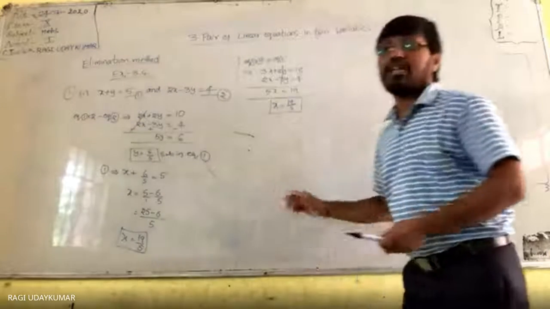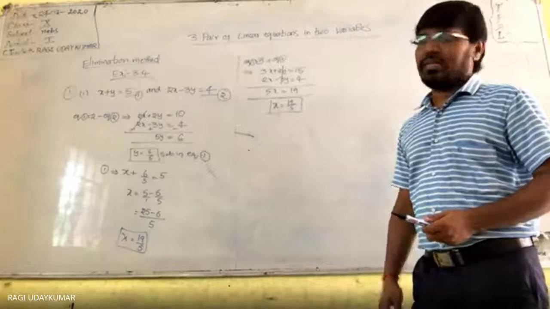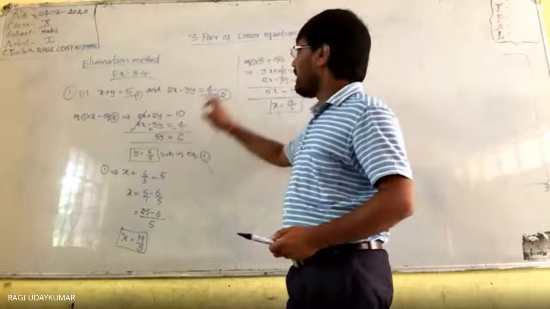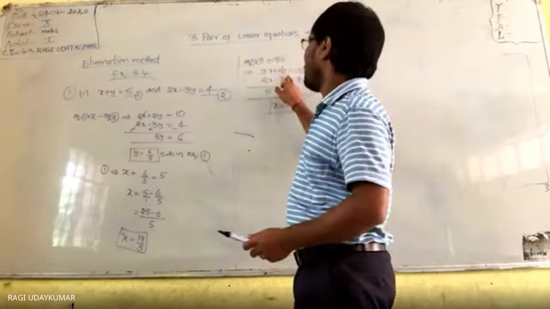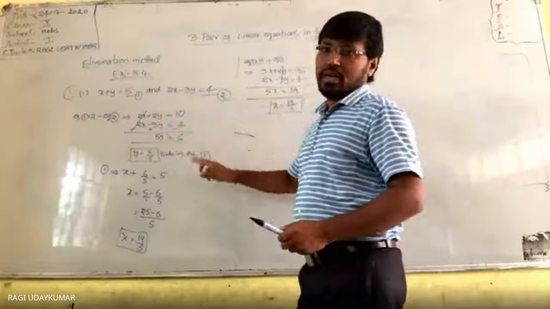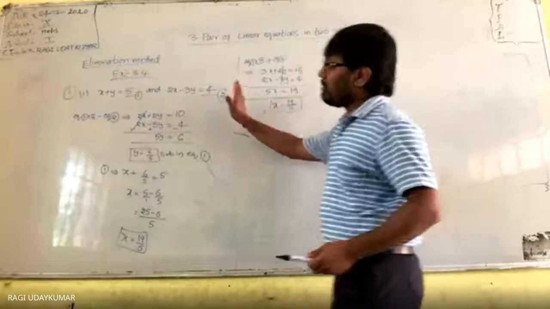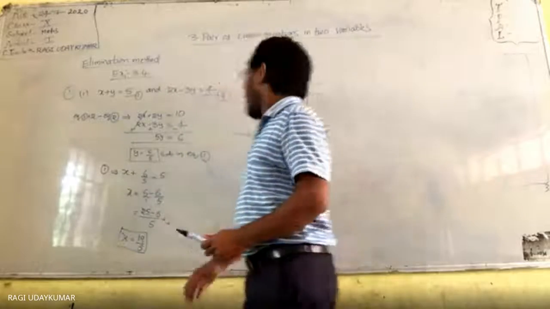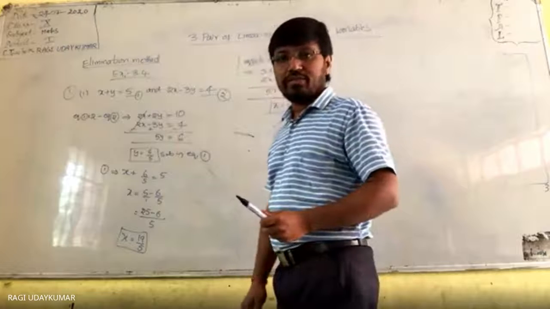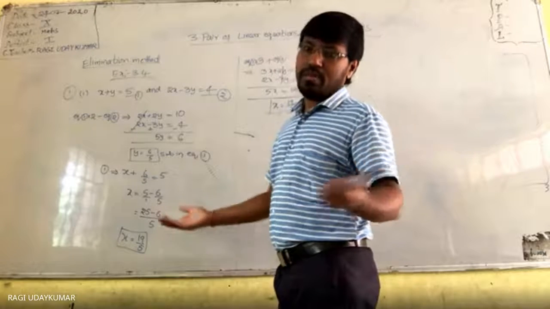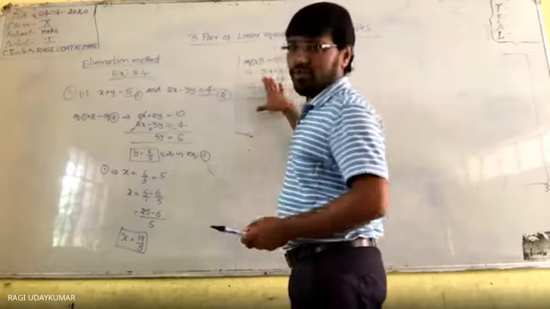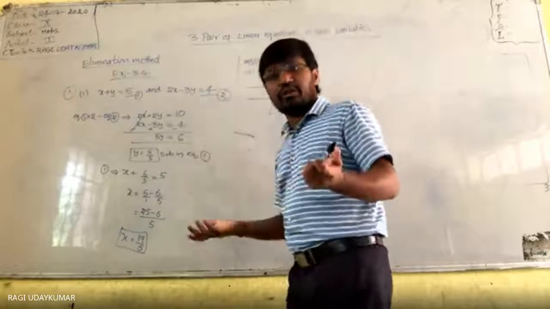See, like this also x value you can find out. Here I have eliminated y, that's why x value. So these two also you can do it. Now here, this is a complete one solution you can take. And after getting the x value, substitute this x value in any one of the two equations. Then you will get the y value. Sir, I want this one to do and this one to do to find out x and y. So yes, you can do it.